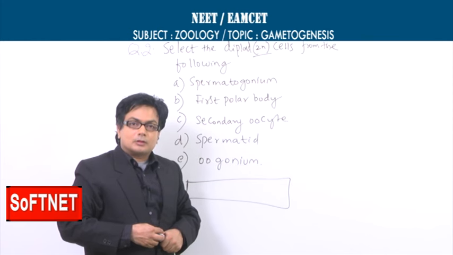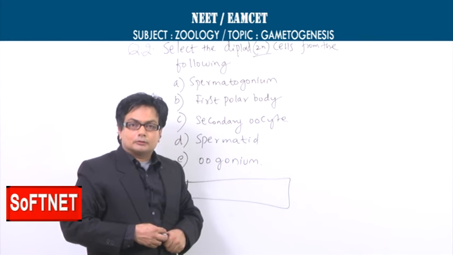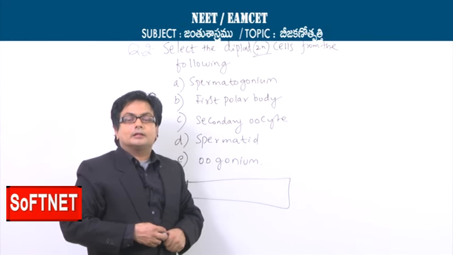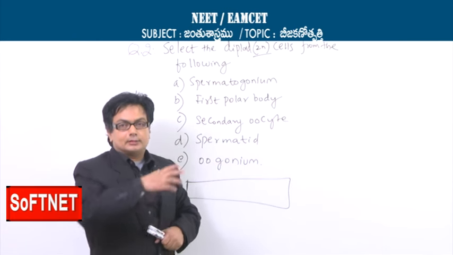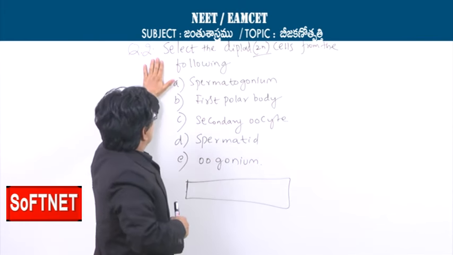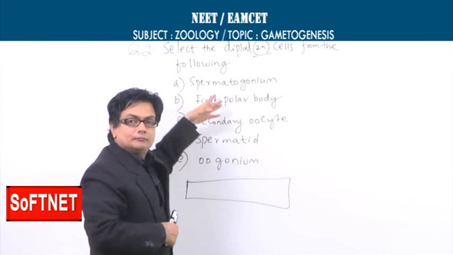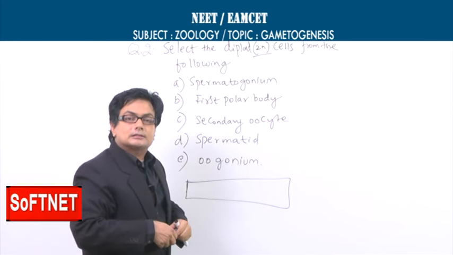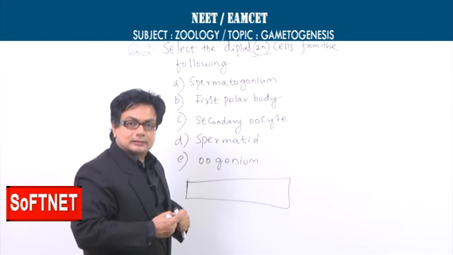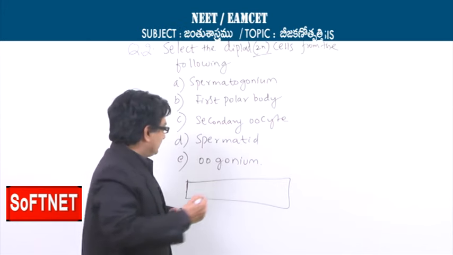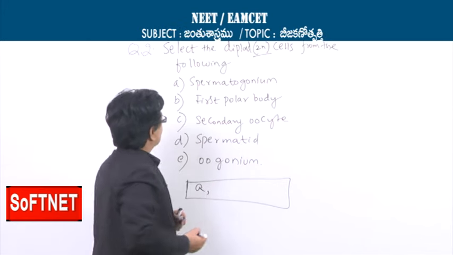So meiosis 1 is a very important moment wherein the cells will become haploid from diploid. So the question here is, select the diploid cells from the following. Spermatogonium. We all know that spermatogonium is a mother cell, sperm mother cell, and so it will be diploid. So A is a diploid cell.